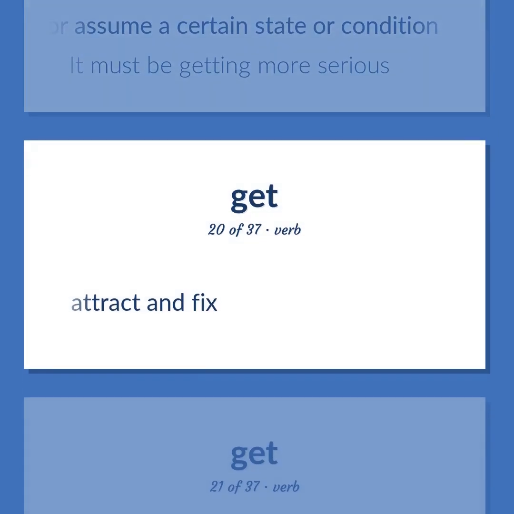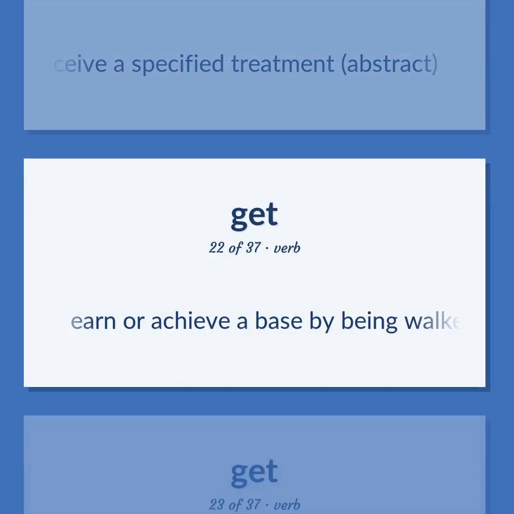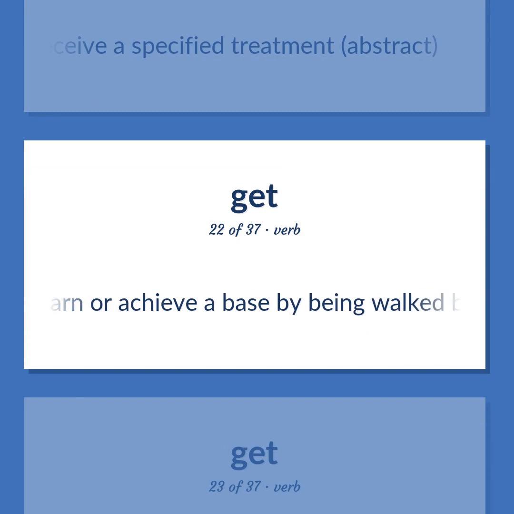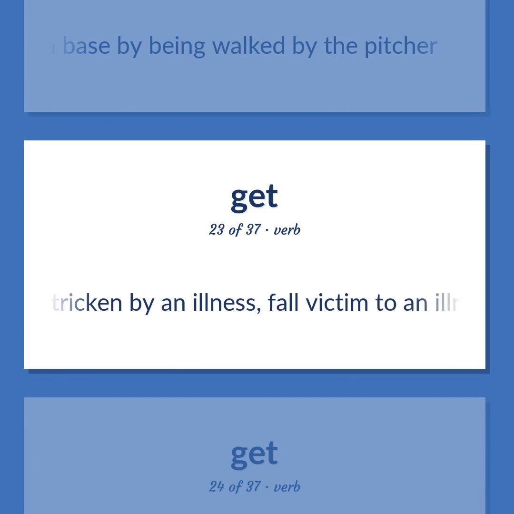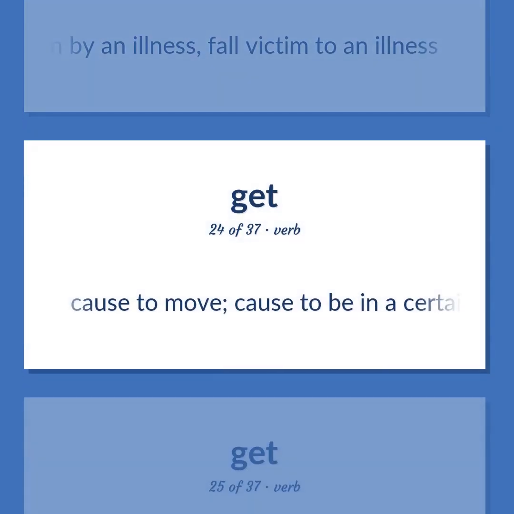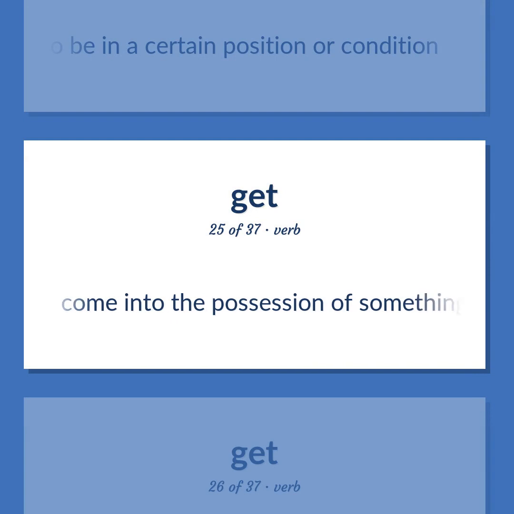Attract and fix. Receive a specified treatment, abstract. Earn or achieve a base by being walked by the pitcher. Be stricken by an illness, fall victim to an illness. Cause to move. Cause to be in a certain position or condition. Come into the possession of something concrete or abstract.